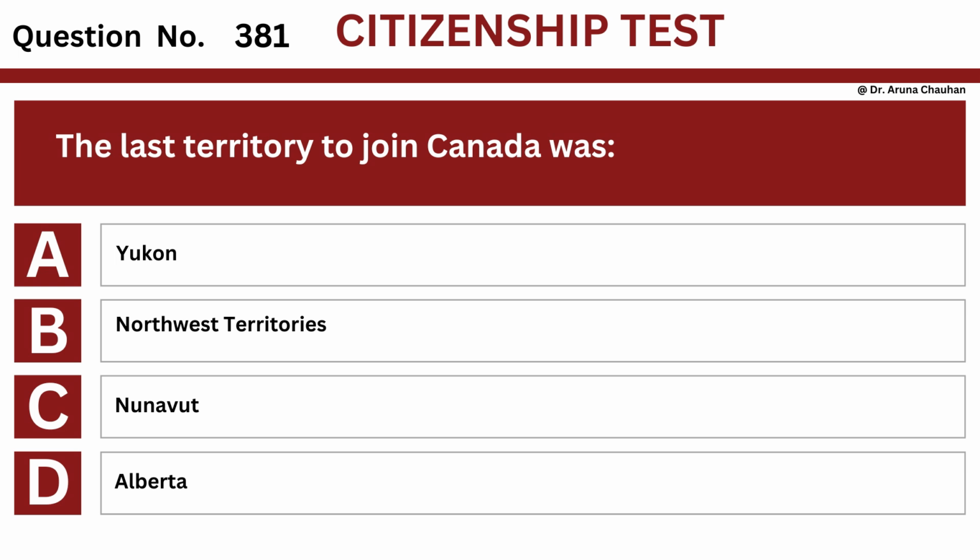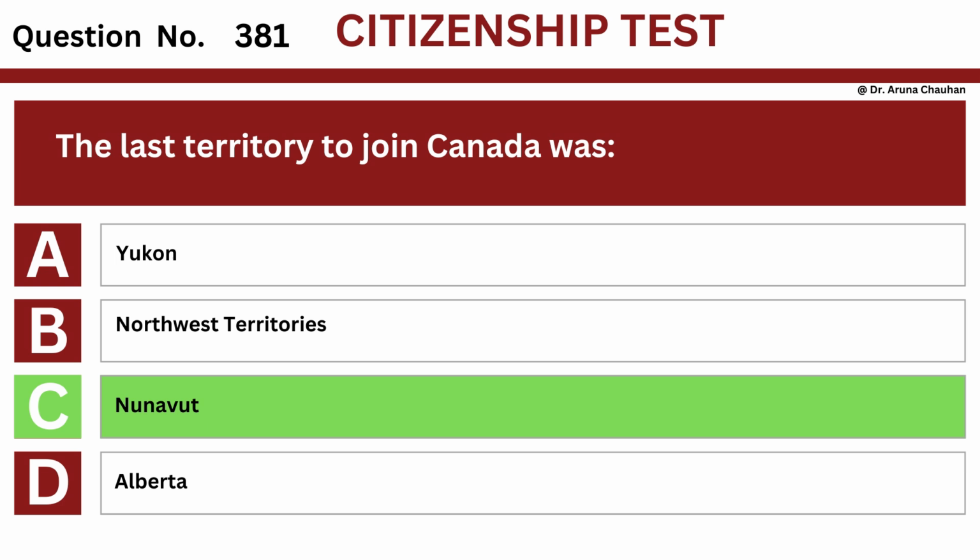Question number 381. Question: the last territory to join Canada was option A, Yukon. Option B, Northwest Territories. Option C, Nunavut. Option D, Alberta. The answer is option C, Nunavut.